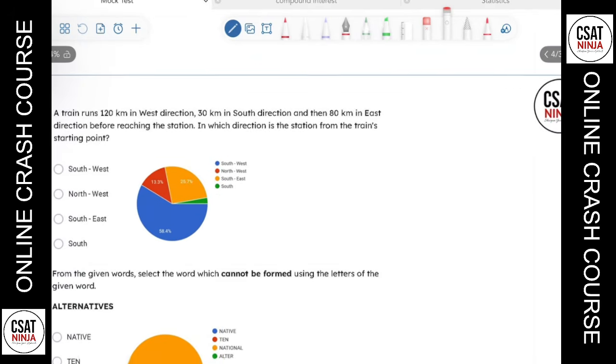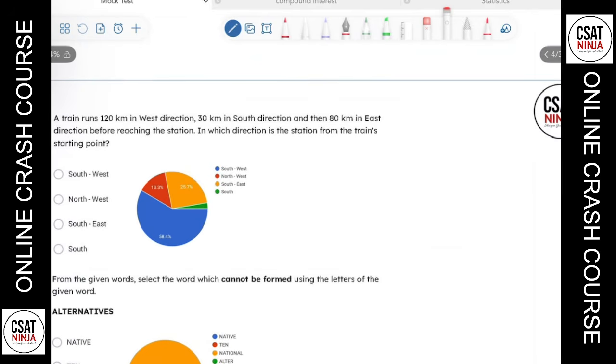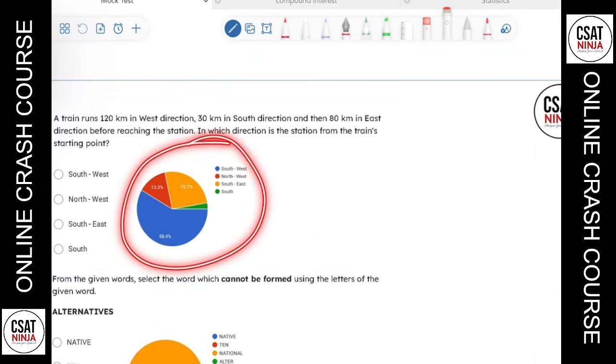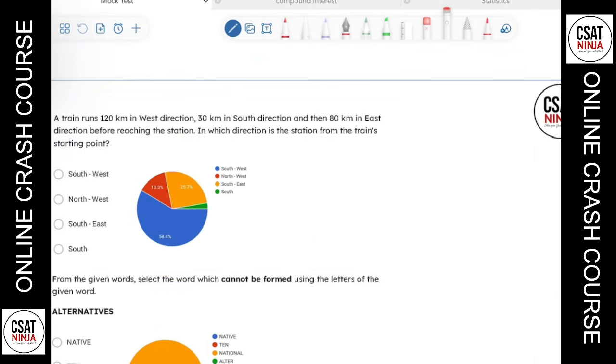So let's start with question number one. If you look here, I've given a pie chart. This pie chart represents how many students have attempted which option. If you look at this blue area, 58.4% attempted Southwest. So most probably the answer will be Southwest. Let's give it a try here.